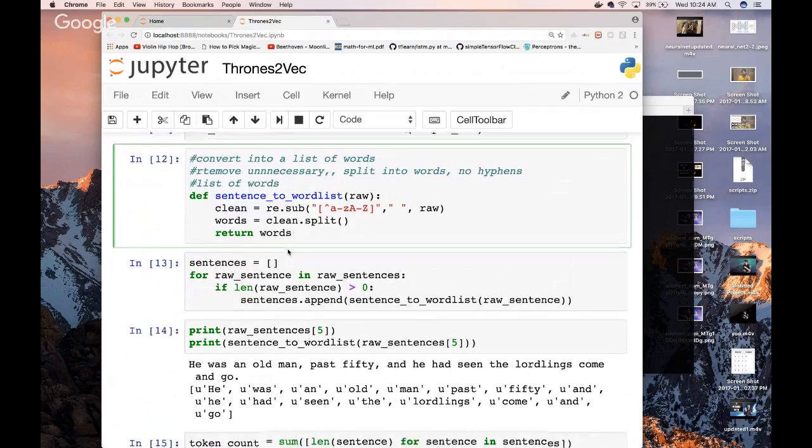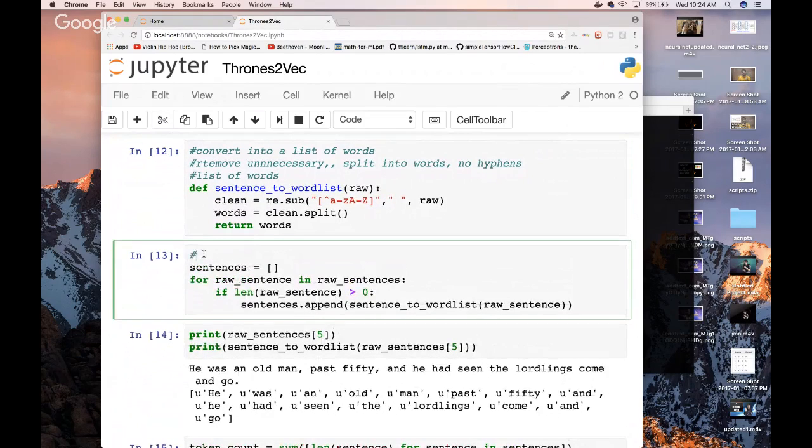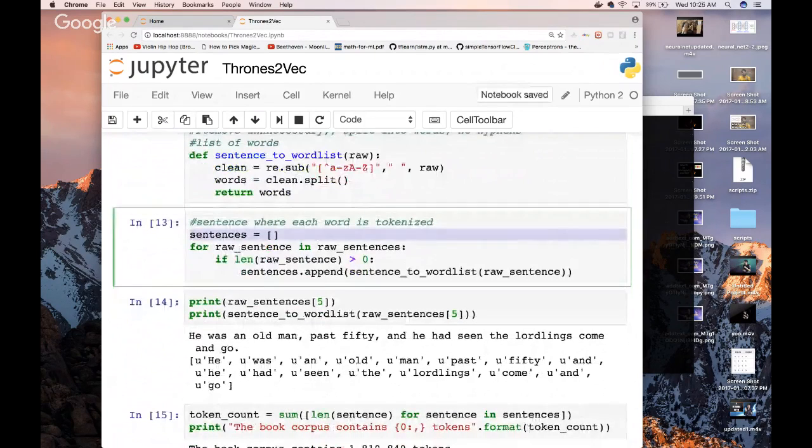Once we have that list of words, for each sentence, we're going to take those words and tokenize it. So it's going to be a sentence where each word is tokenized. That's what this does. For every sentence that we have, we're going to initialize an empty sentence list, and we're going to add to it.